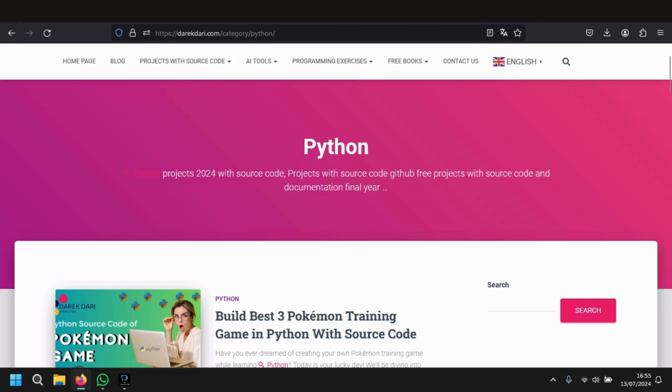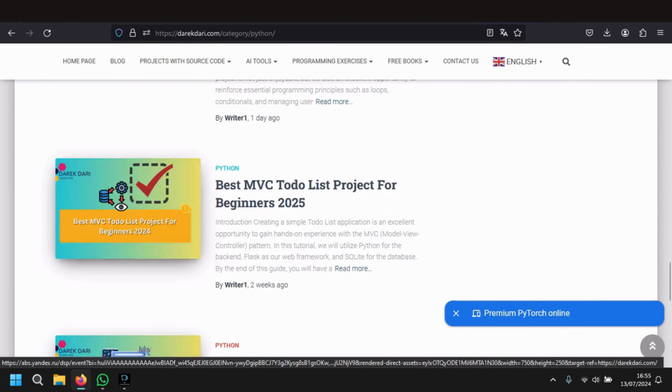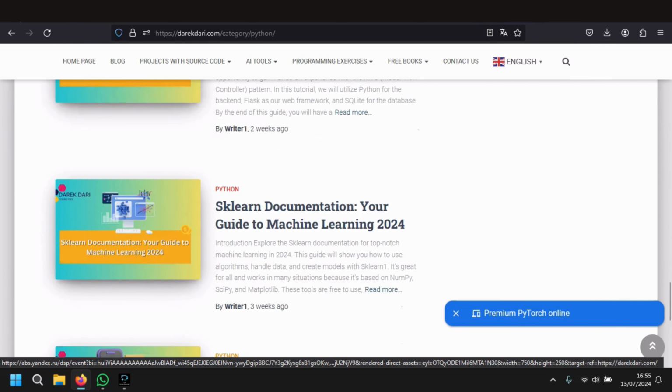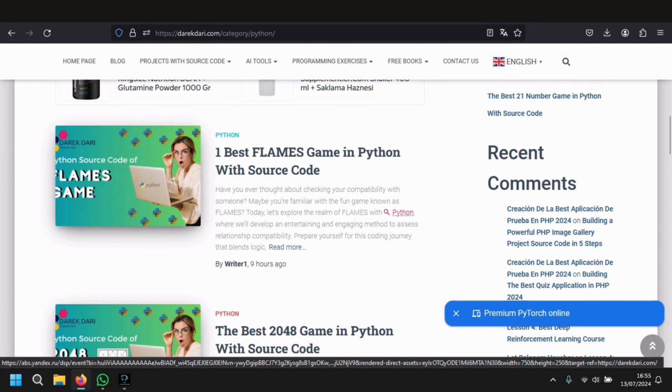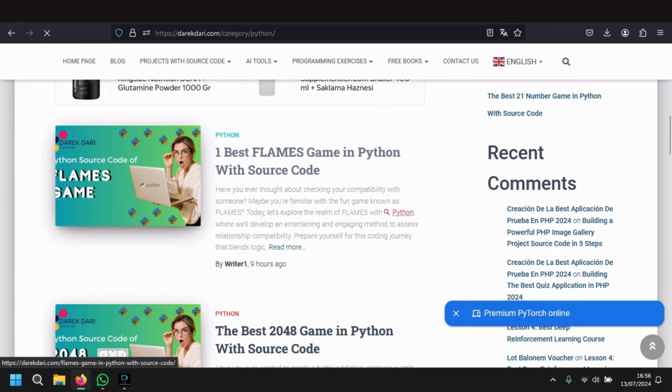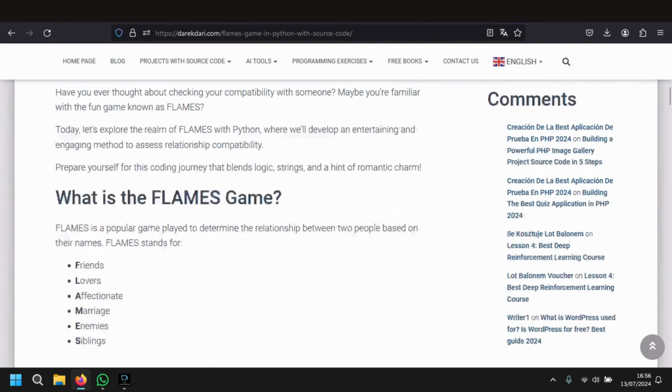Let's click. As you can see here, you can find projects with source code, projects from GitHub, free projects with source code with documentation, or for final year students. Okay, let's go a little bit down. As you can see here, you can find many projects, from beginners to advanced. So here, for example, let's go and see. Best flames game in Python, I think this is for beginners. Yeah, let's just click on any project.